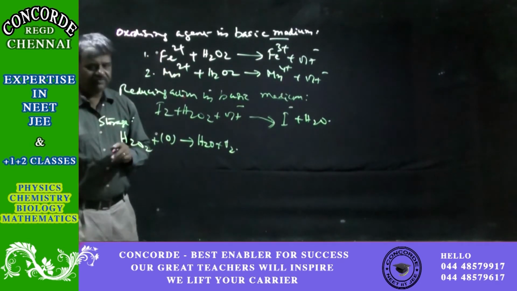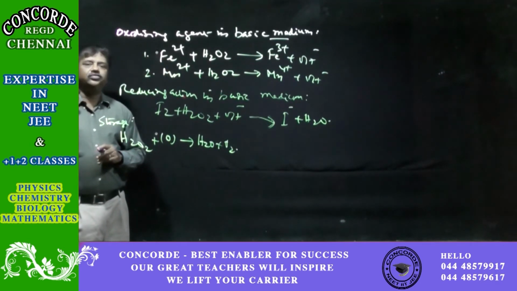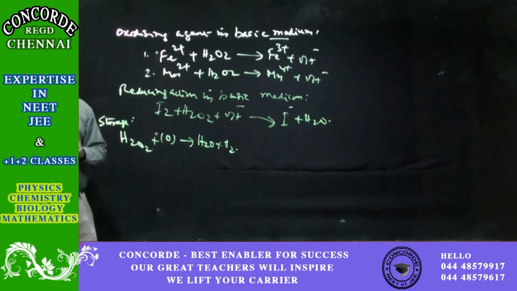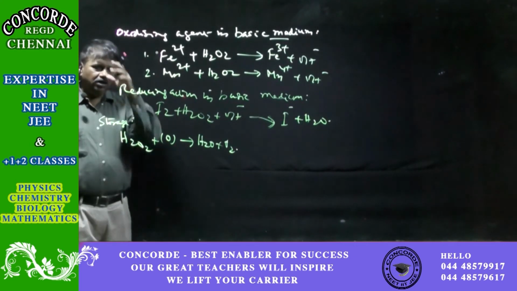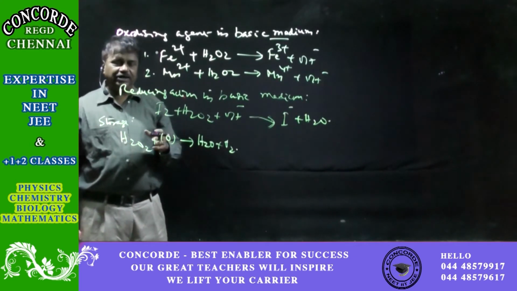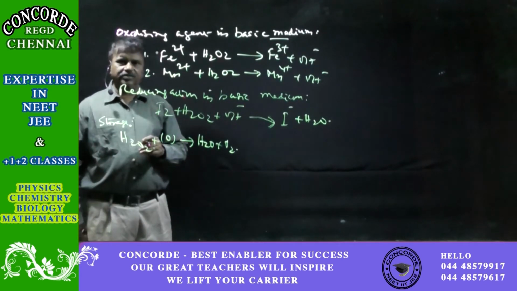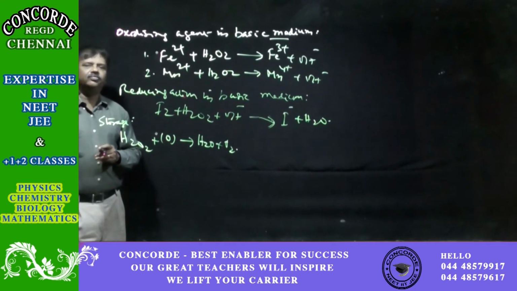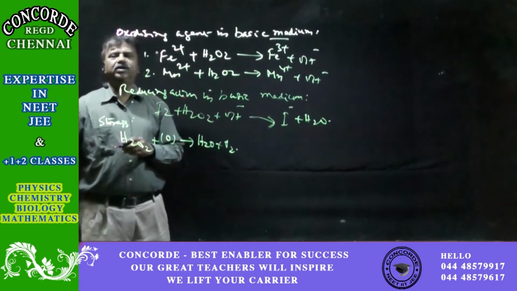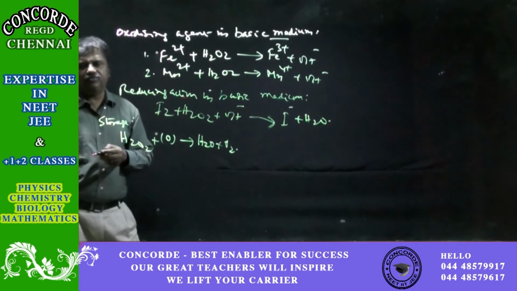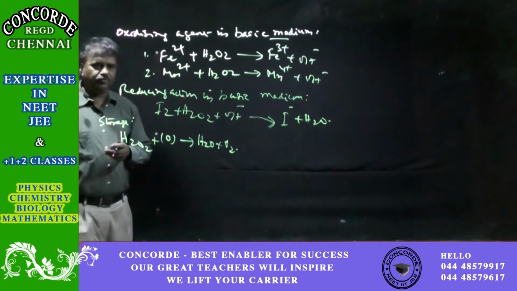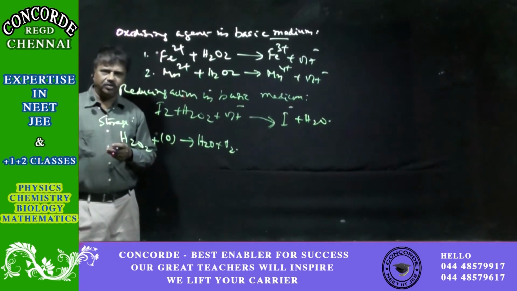The decomposition is very slow, but it has to be stored in bottles lined with wax, or in very dark plastic bottles, so that even atmospheric light doesn't cause decomposition. Moreover, it has to be stored free of dust. If there is any dust, there will be explosive decomposition, even with a small amount of dirt added to the hydrogen peroxide.